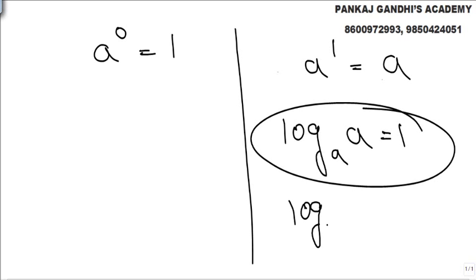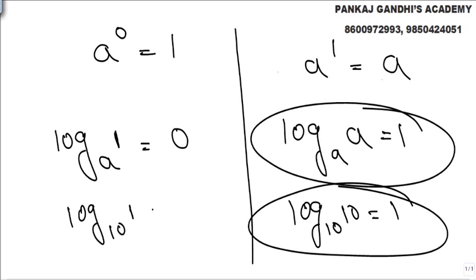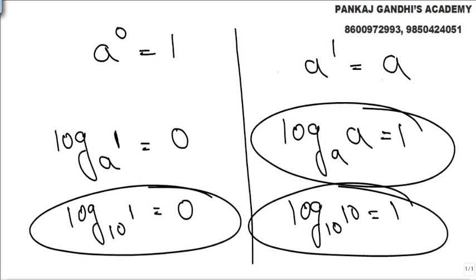Like for example, log 10 to the base 10 is going to be 1. Very true. And log of 1, base can be anything. Obviously we know log to the base 10 1, obviously answer will be 0. So ये certain properties, what all you need to know. बहुत सारे fundamental facts है और कुछ नहीं है.